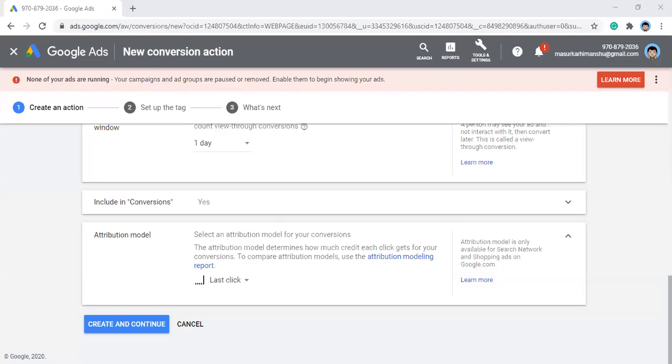Let's say for your business, to know which ad is giving more conversion value. No, actually, to know which ad is bringing value: the first click or the last click or the linear ones or the time decay or the position based. Which one is more important for your website or for your business, let's say?